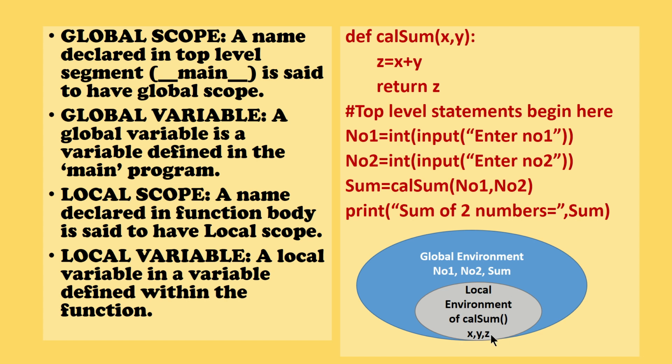This is local memory, you can understand it that way. So cal sum, this is a local environment. In the local environment, you have defined x comma y comma z, and they can be used only inside this local environment. You cannot use these variables in the global environment. Only inside this particular function will you use those variables x comma y comma z. Let us understand this with some more examples.